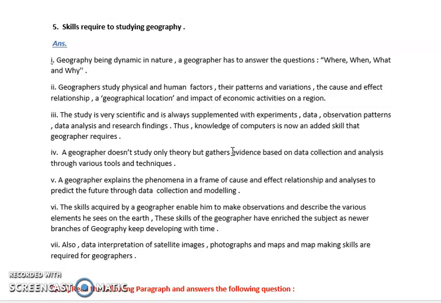So many questions come to our mind, like when, what, where, and why these things are happening. Basically it is the study of physical geography as well as human geography, like the population, the sex ratio, and the literacy rate. We need to study all these patterns in geography.